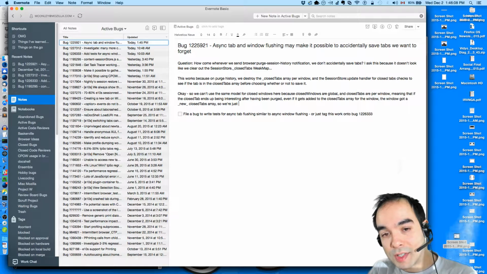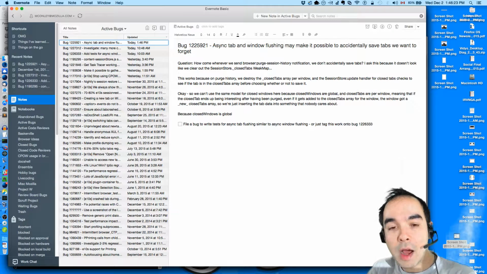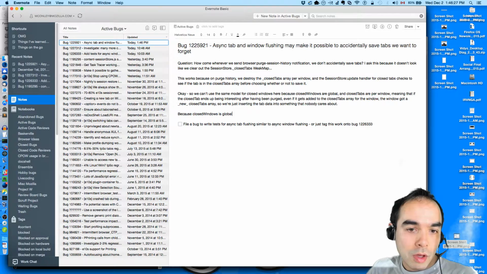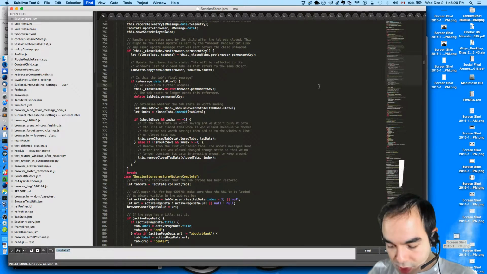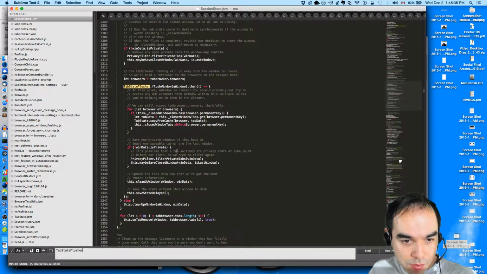So we're just inserting the tab data into something that nobody cares about. Because closed windows is global. Now, I guess we could take advantage of it, actually. Tab state flusher. Closed windows.